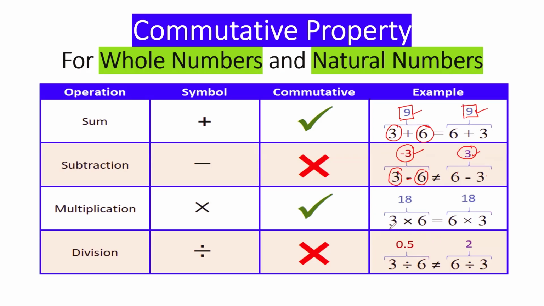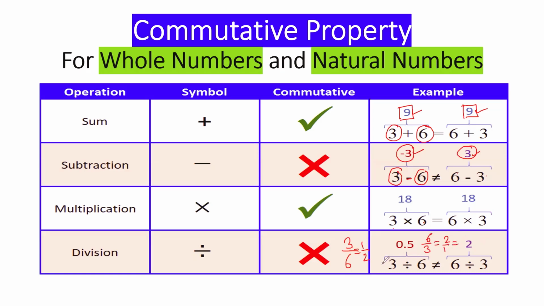Let's see multiplication. 3 multiplied by 6, 18. 6 multiplied by 3, 18. Same, it's following. 3 divided by 6, 6 divided by 3. Okay, 3 divided by 6 means 1 by 2, right? 3 ones are 3, 3 twos are 6. 1 by 2. And 6 divided by 3 means 2 upon 1, that is 2 only.